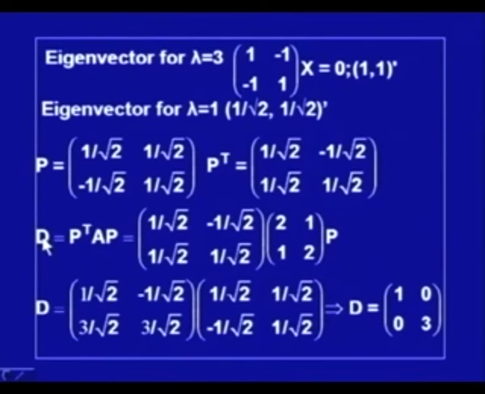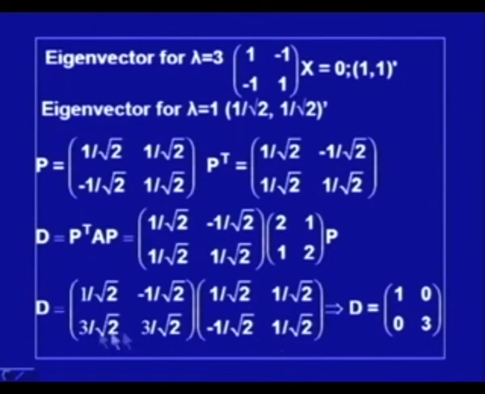Now, we have to check whether it is really being diagonalized or not. So, we form the product P transpose A P. This is my matrix P transpose, this is the given matrix A multiplied by P. First I compute this product, and then multiply by the matrix P which is given to me.